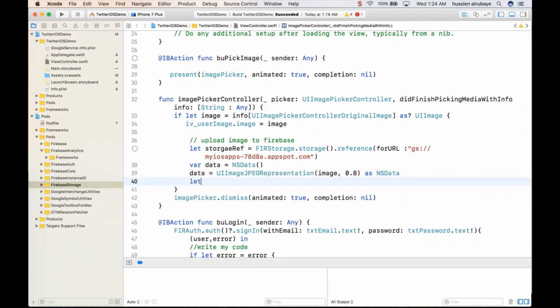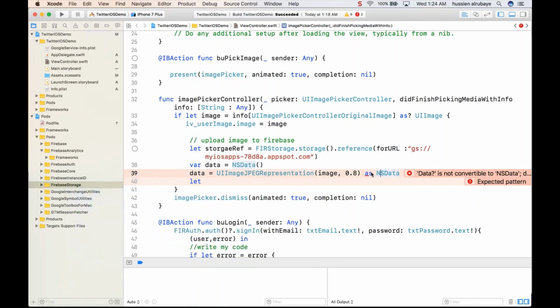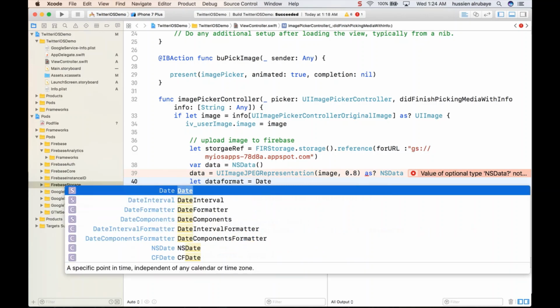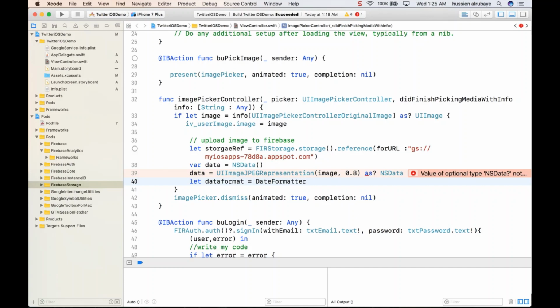The third thing, you say, okay, now you get the image and you convert this image to the data representation. Now you want to give it a name. You have to give every user a unique name for his images. So this needs specific things. First of all, you say, let dateFormat equal DateFormatter, and this one is my function.